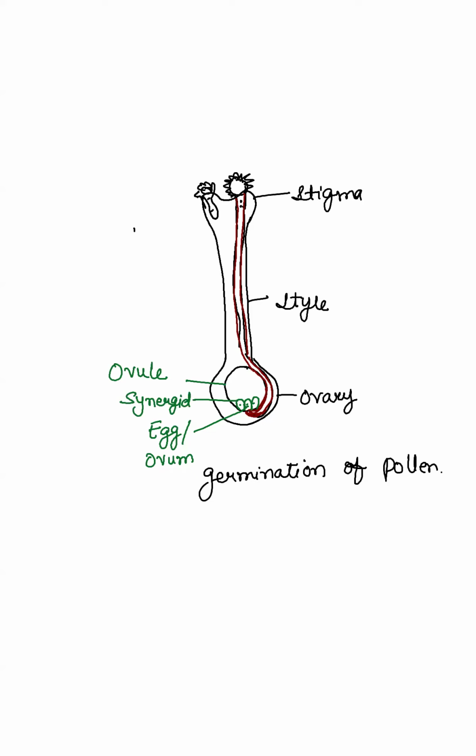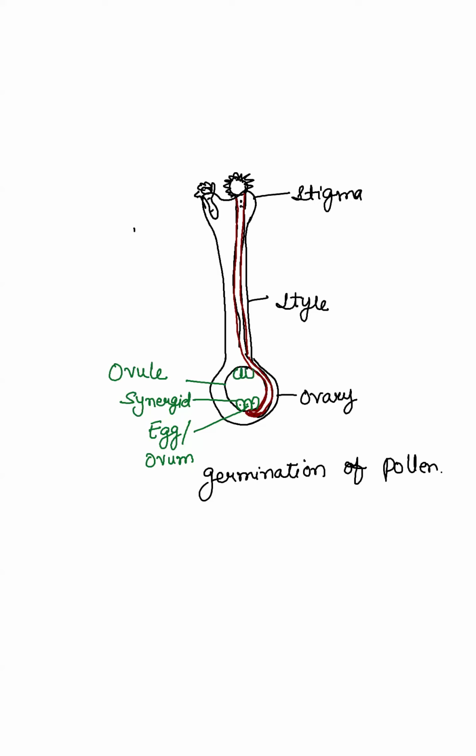Synergid cells. There are 2 synergid cells on either side. मैंने एक ही को लेबल किया, तो मैसी हो जाएगा डायग्राम, बस आप समझ लेना. डायग्राम थोड़ी सी बड़ी बनाएंगे. Ovary should be bigger in size. Stigma should be bigger in size. It's a swollen part. और इसमें हमें बहुत सारे cells बनाने हैं, so it has to be quite big.